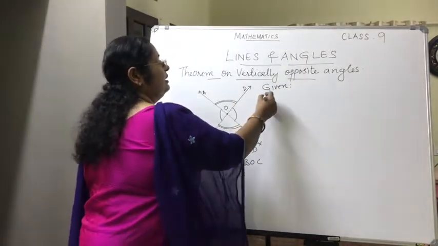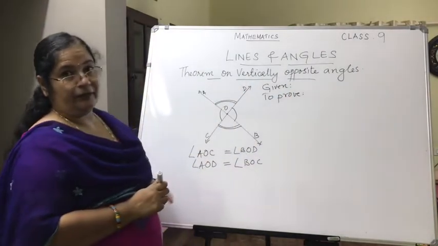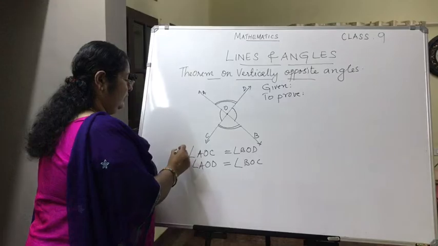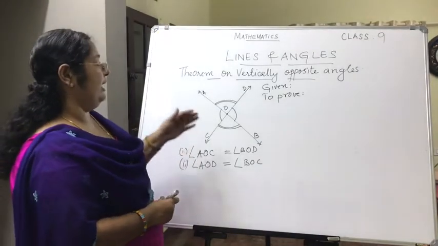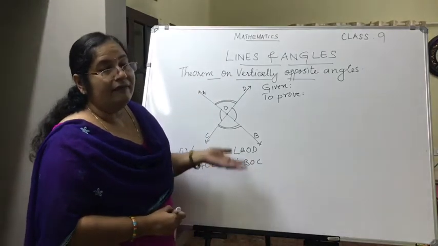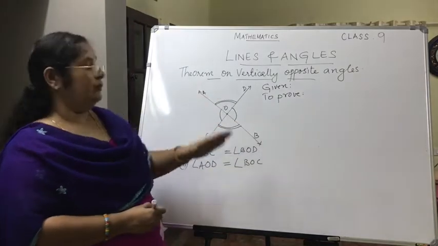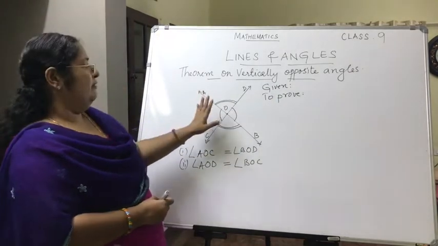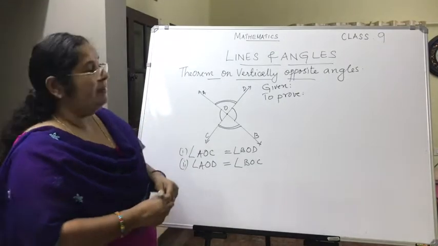Next you will write: to prove. What you have to prove? These two you have to prove. That is angle AOC is equal to angle BOD, and angle AOD equals angle BOC. What are these? These are the pairs of vertically opposite angles. So this you have to prove. This will be written there. And we don't require any construction here for this particular proof. So the next step will be the proof.